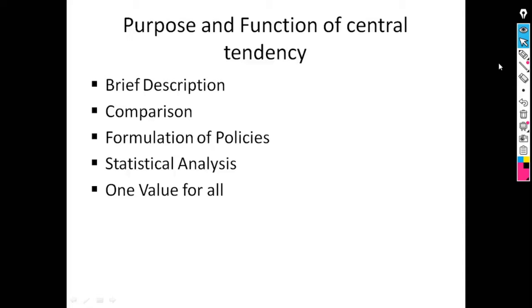Next purpose is statistical analysis. It means average plays an important role in any numerical analysis. Next is one value for all. One value represents all the series. Means in the last example we saw that 92 represents the series, that is, one value represents the whole series.